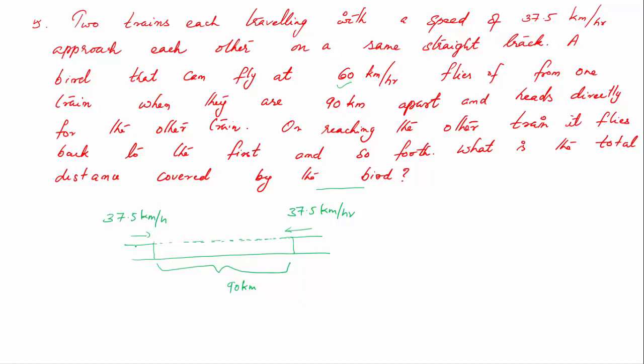Now these two trains are coming toward each other in opposite directions at 37.5 km per hour. So the relative velocity between these two trains will be 37.5 plus 37.5 equal to 75 kilometer per hour. So the relative velocity between them will be 75 kilometer per hour.